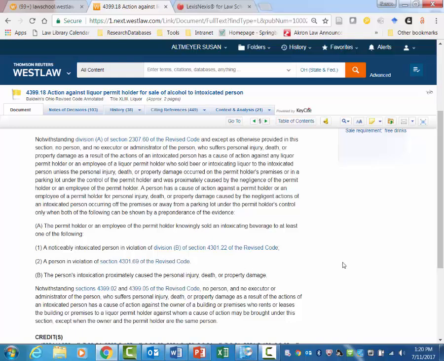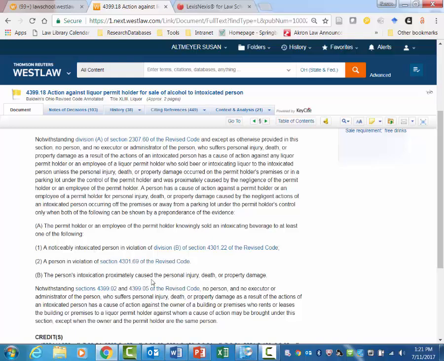As we do a little bit of research, other issues or sub-issues come up, and additional search terms come up that we might want to modify our search by. First of all, we notice that the permit holder has to knowingly sell the intoxicating beverage. Well, what does that mean, knowingly? We might have to look at some cases to see what they mean by knowingly under particular fact situations. So noticeably intoxicated person, what does that mean? Under what circumstances and facts is somebody noticeably intoxicated? Well, we'll have to look at some cases to figure that out.